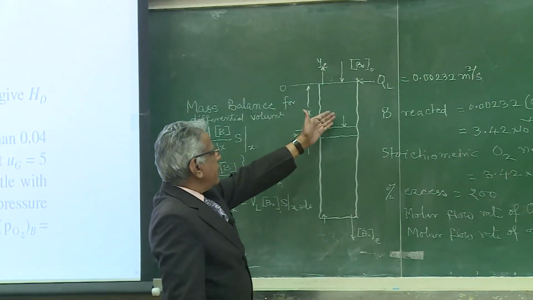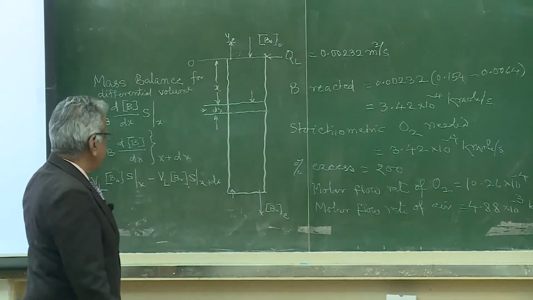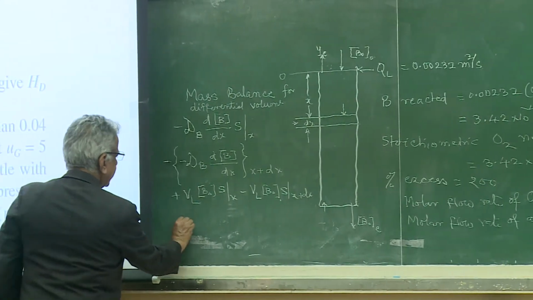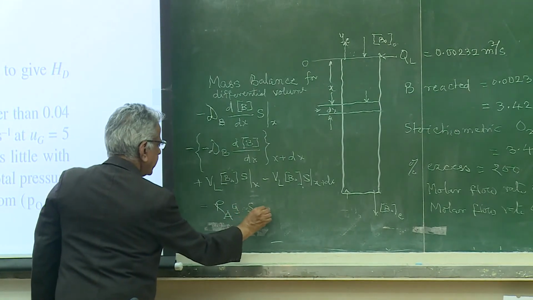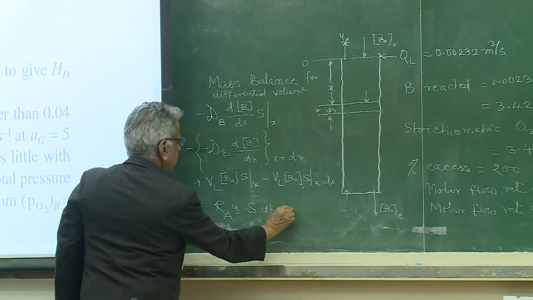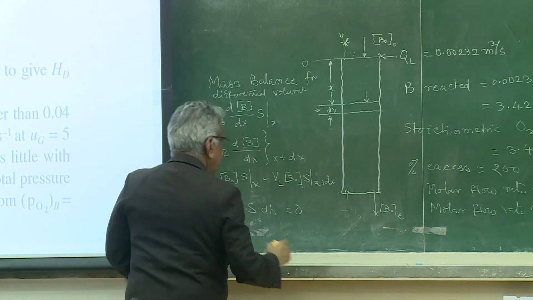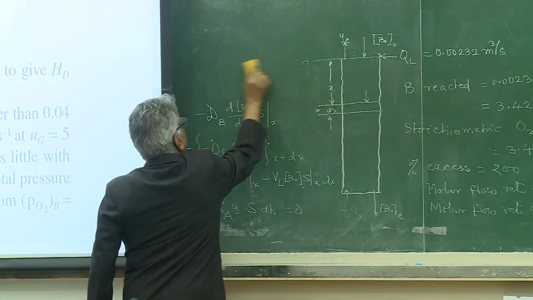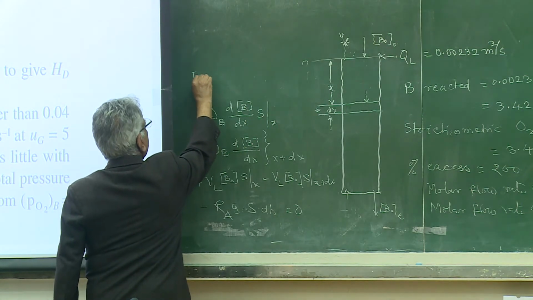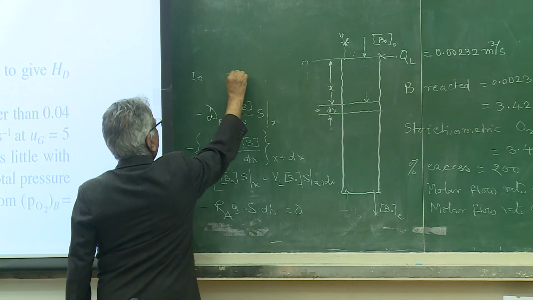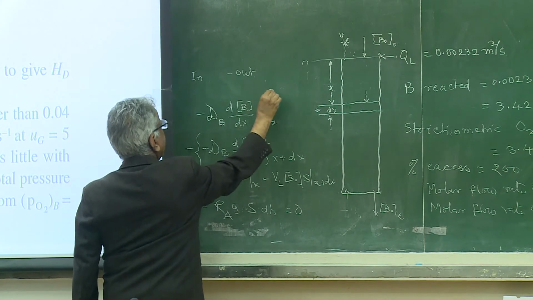While it is moving from this place to this place, in the differential volume, reaction is occurring. So minus RAA into S dx is equal to 0. So basically we write in minus out minus reacted